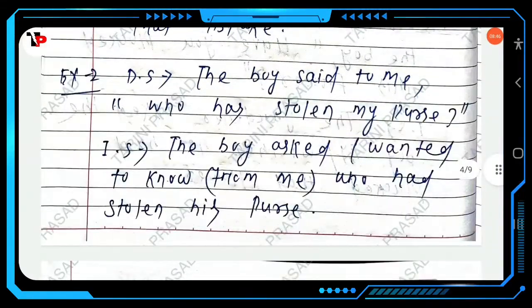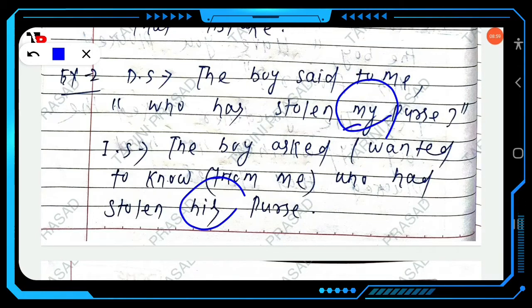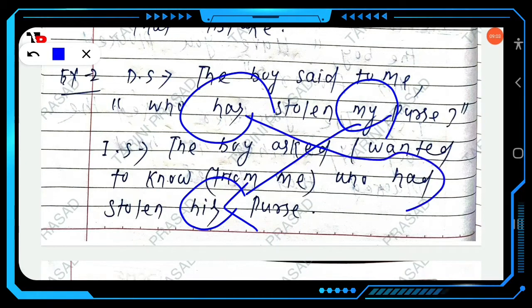Then another example. The boy said to me, "Who has stolen my purse?" So here the boy wanted to know from me who had stolen his purse. Here my will change into his. Clear? Has will change into had.